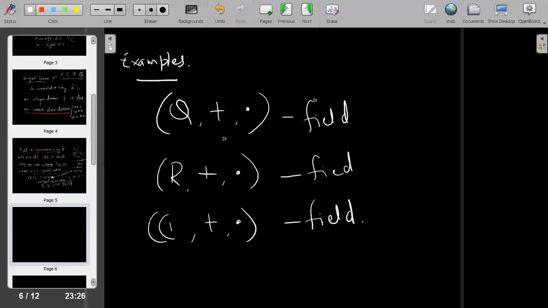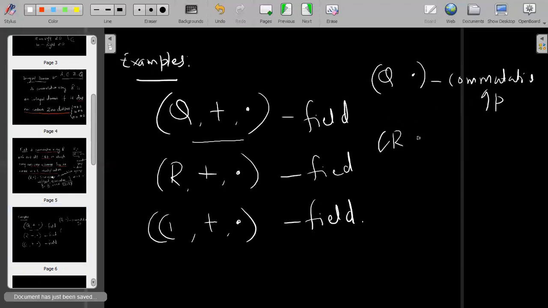Okay, so you can verify easily that the set of rational numbers with respect to multiplication is a commutative group or abelian group. So similarly, this is also a commutative group, R with multiplication, and C with multiplication also a commutative group. So it's a simple exercise. So therefore, the ring with rational numbers, ring with real numbers, and ring with complex numbers, these all are examples of a field here.